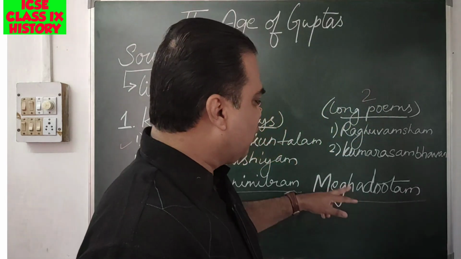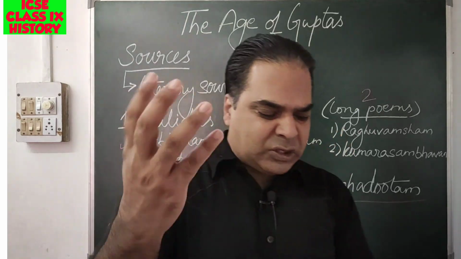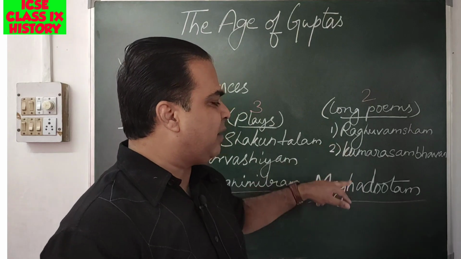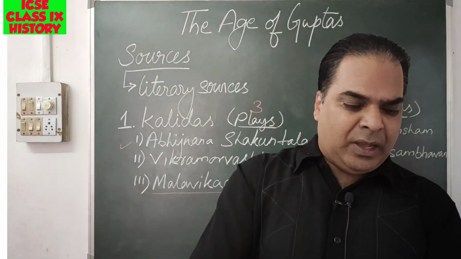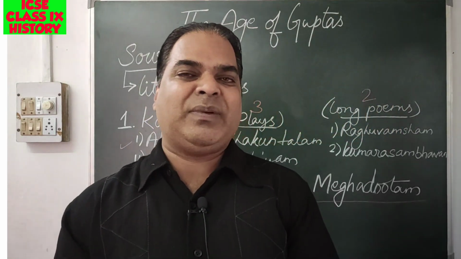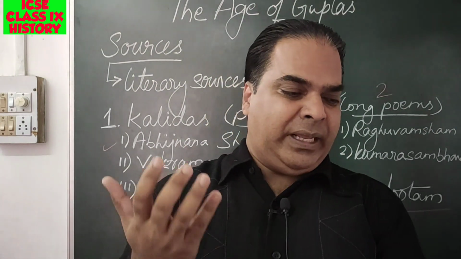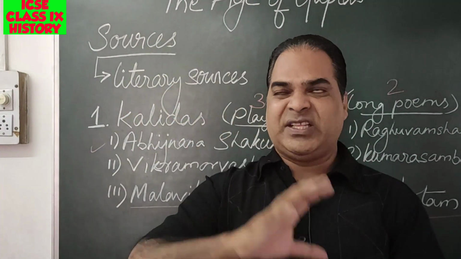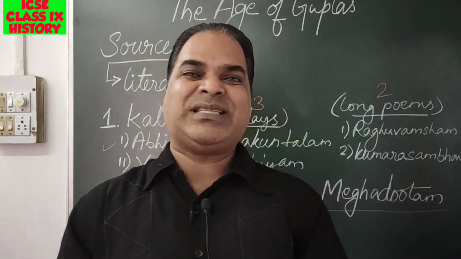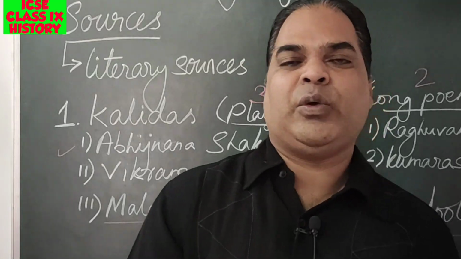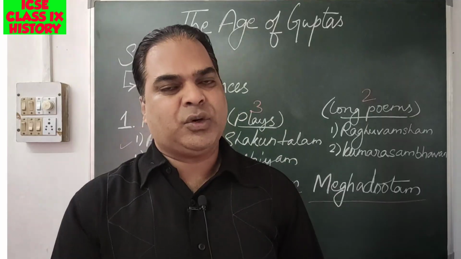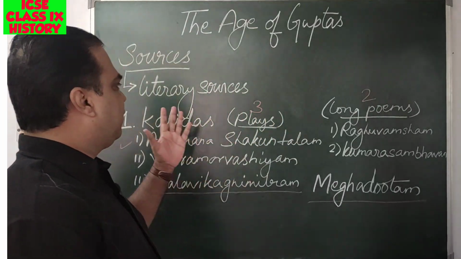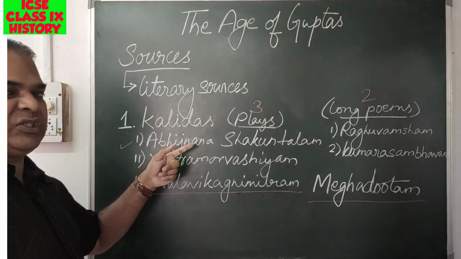And these works, Raghuvamsam as well as Meghadutam, also give us interesting information about the contemporary knowledge of the different geographical regions, their vegetation, and some towns and cities that existed during that time. So we can get much information about the Gupta period from the works of Kalidasa.